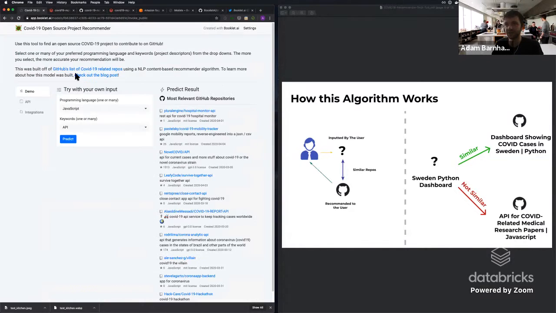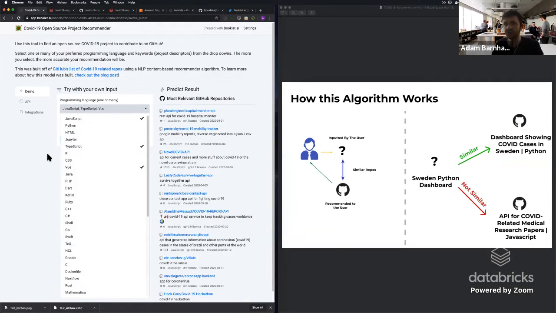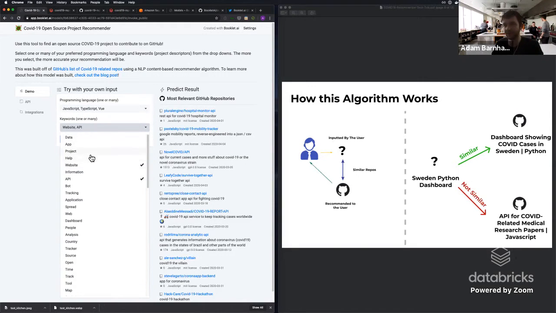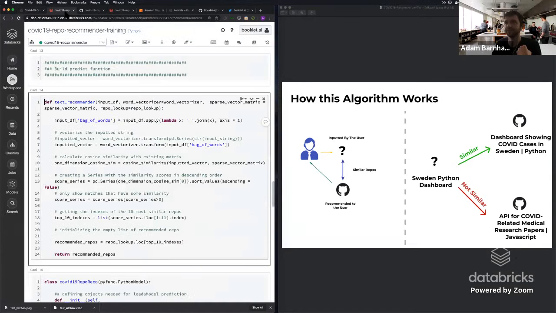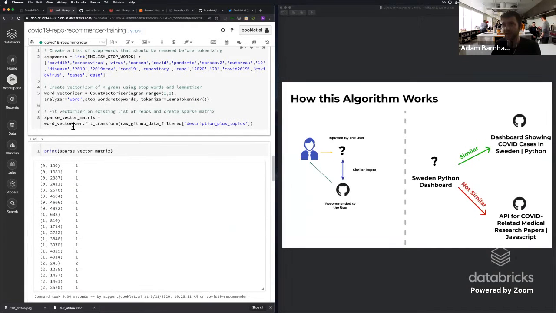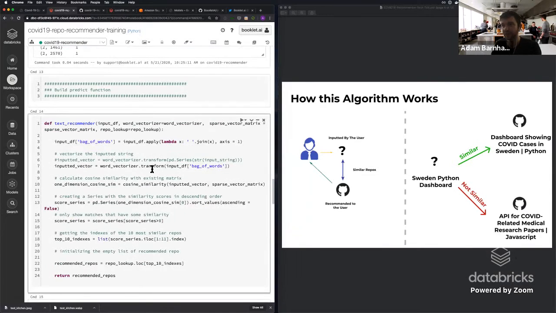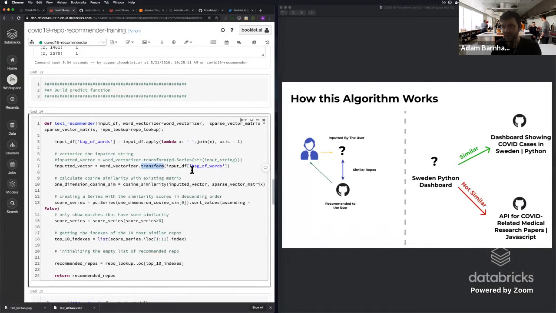When somebody gives us JavaScript and TypeScript and Vue, and then maybe a couple different strings, we pull all of these into a single string of text and then turn that into a bag of words. The word vectorizer that we referenced before is taken from above, which we already fit, and we just use it to transform that data set that we brought in earlier.